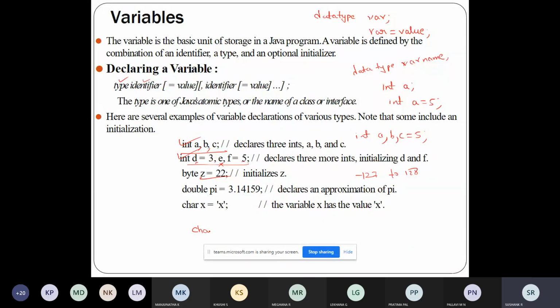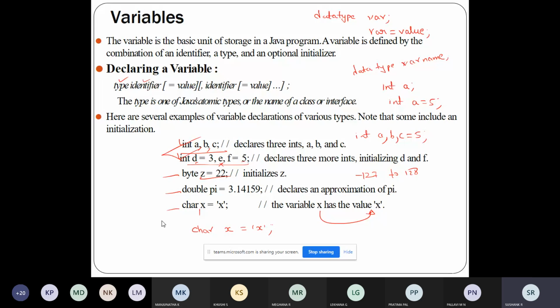There's a space between char and x. Char x is equal to 'x', where you're storing the value x, so this variable x is initialized with the value x. These are some of the declarations. In this you're declaring the integer data type, byte data type, double data type, and character data type. You know there are eight primitive data types: byte, short, int, long, float, double, char, boolean.